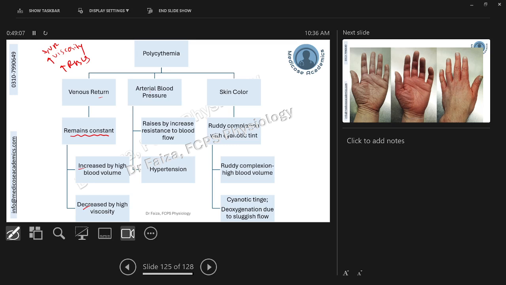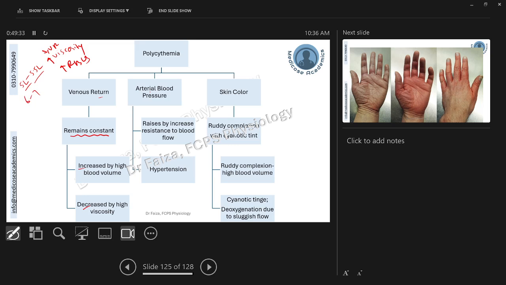Now, overall, the blood volume in the body will increase. Normally, we have about 5 liters of blood; females have 5 and males have 5.5 liters. This is the normal range of blood volume inside adult humans. In polycythemia, this may increase, for example, to 6, 6.5, or 7 liters.